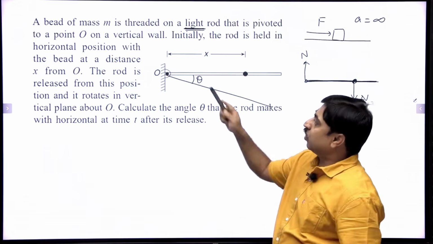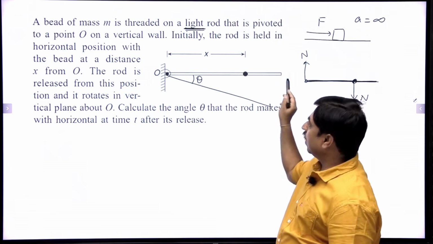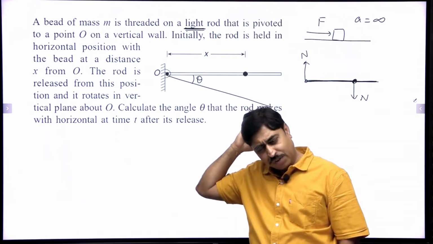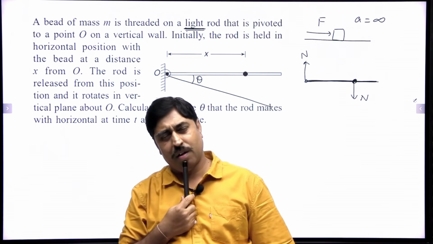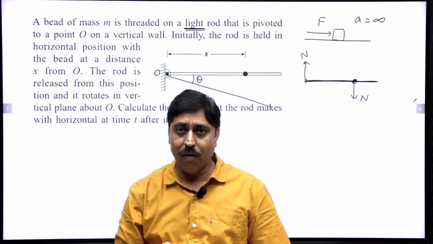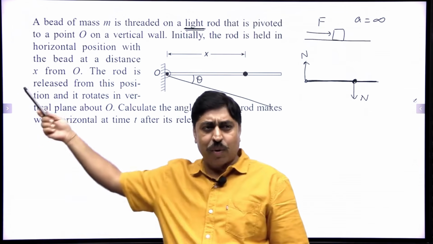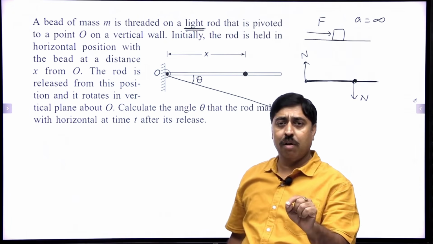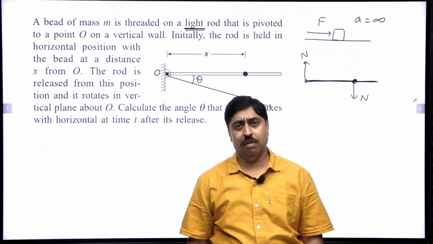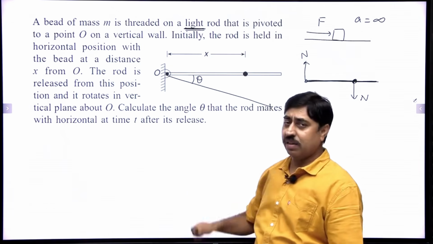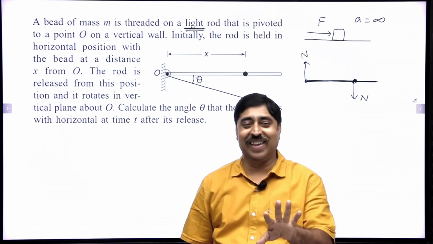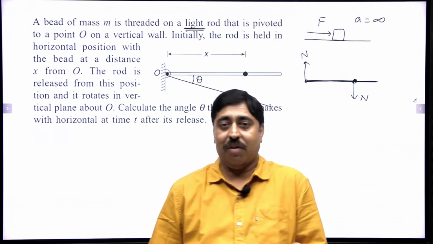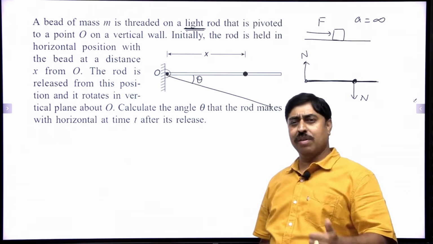If the rod is smooth, as I said, and there is no normal force, is it necessary to say that the rod is smooth? No, it is not necessary. That's why it is not written in the question, I guess. If there is no normal reaction between the bead and the rod, there is no question of any friction. So whosoever has written the question has not written that the rod is frictionless. It's not necessary, because if there is no normal reaction, there is no friction.